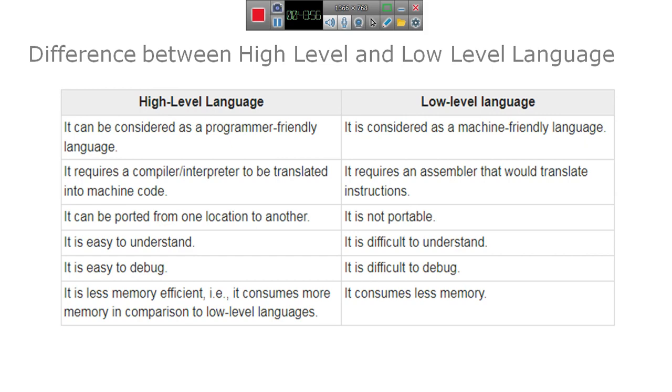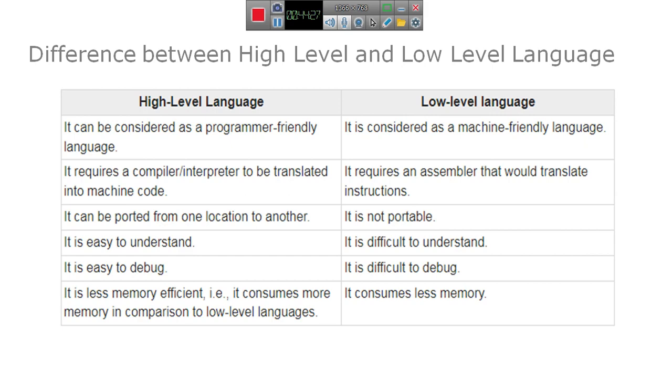But the high level languages need a language translator. It requires a special program called a language translator to convert the instructions into low level language, machine code, in order to execute them.